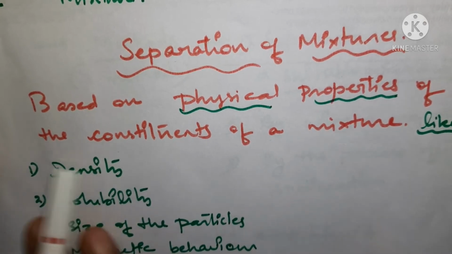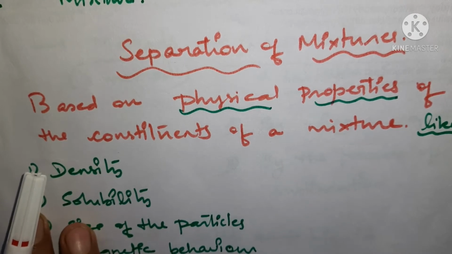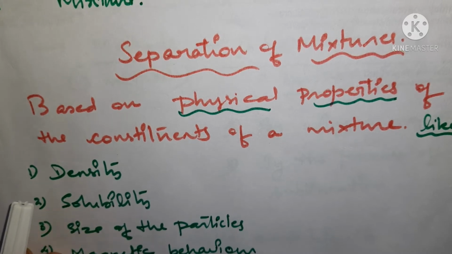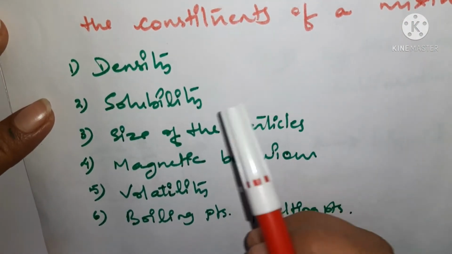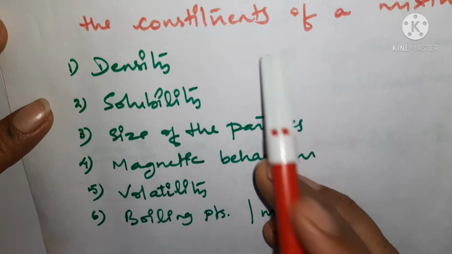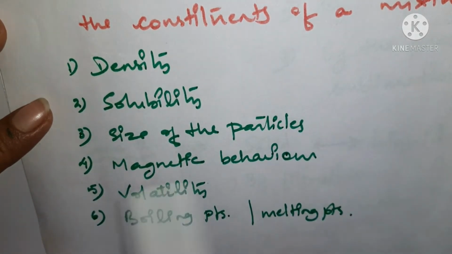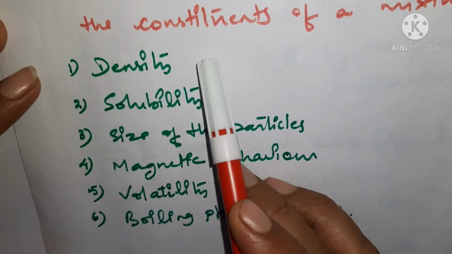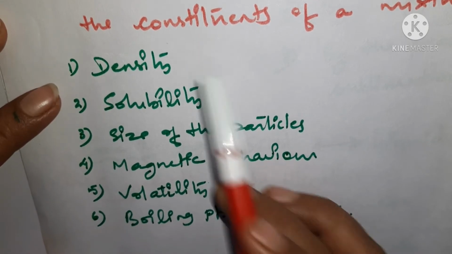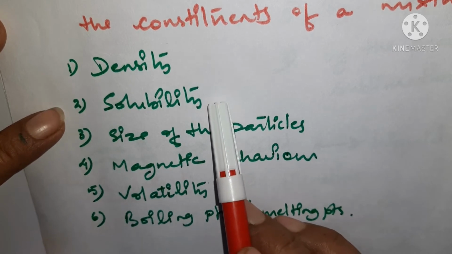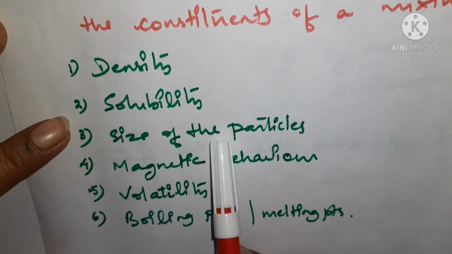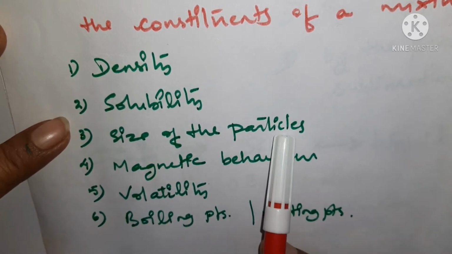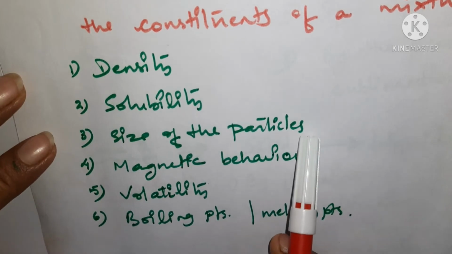There are some physical properties of each and every constituent which is creating a mixture, and these properties are like you can see here, density. During the separation we consider density. In some or the other separation, I am just taking as a whole. Density is one of the physical properties which is going to be considered during the separation. Solubility of the constituent particles of a mixture. Then size of the particles also is going to impact or tell you about the separation method.